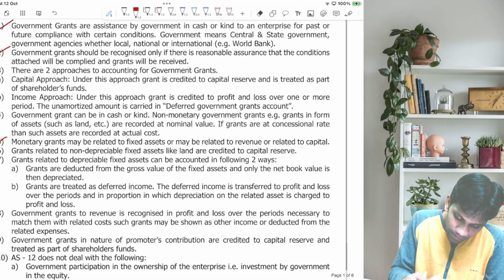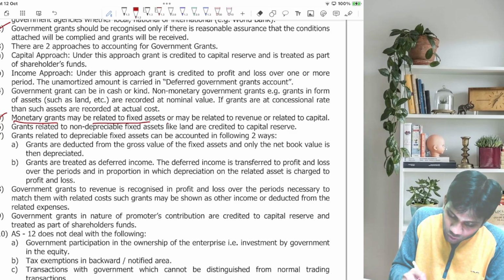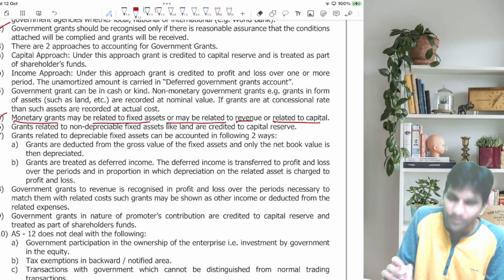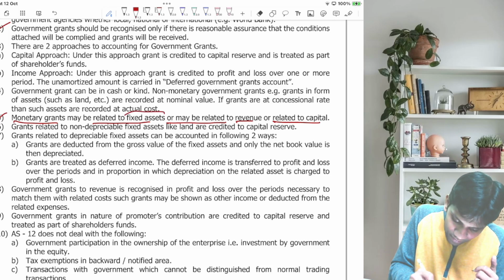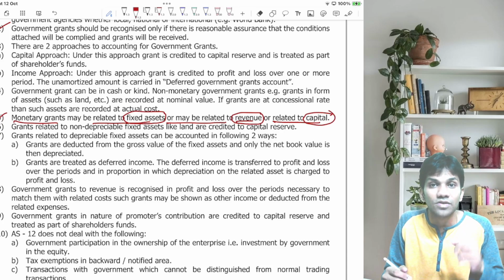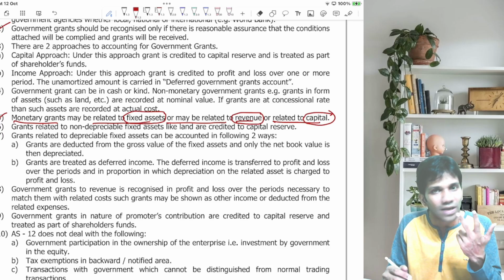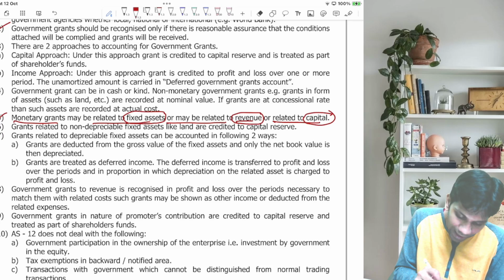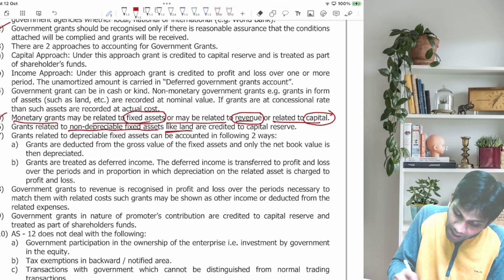Fifth point, grants may be monetary or non-monetary, and may be related to fixed assets, related to revenue, or related to capital. So now let's go to monetary grants. They may be related to fixed assets, or related to revenue, means day-to-day activities, or related to capital. So monetary grants can be received in three ways: fixed asset related grants, revenue related grants, or capital related grants. Now, grants related to non-depreciable fixed assets, like land, are credited to capital reserve.